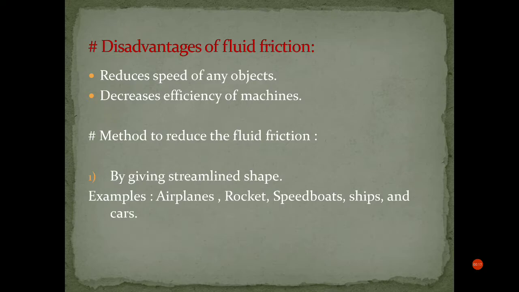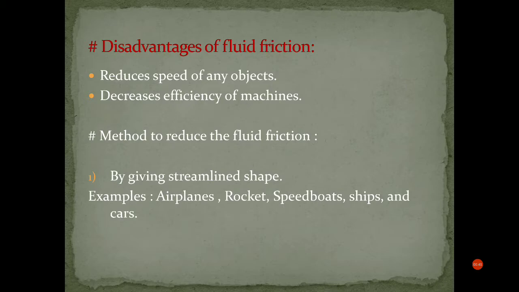So, disadvantages of fluid friction. It reduces the speed of any object, for example when the car is moving, because of the air friction. It also decreases the efficiency of machines when they are running in the fluid. The method of reducing the friction is a simple method: giving a streamlined shape.